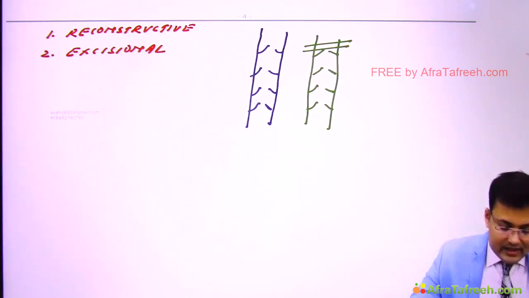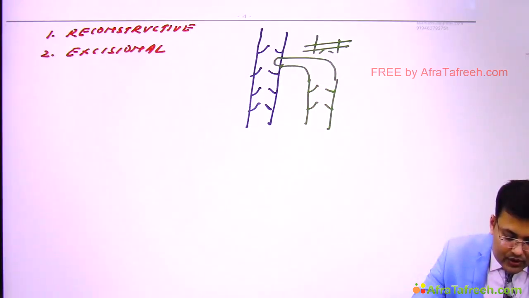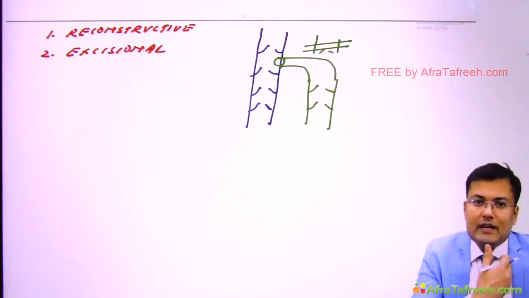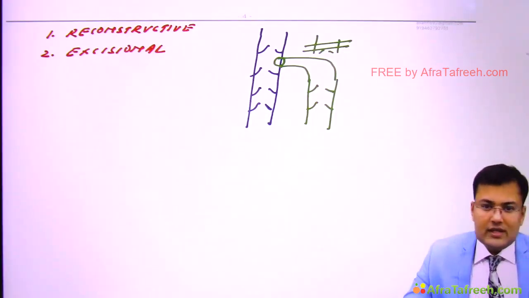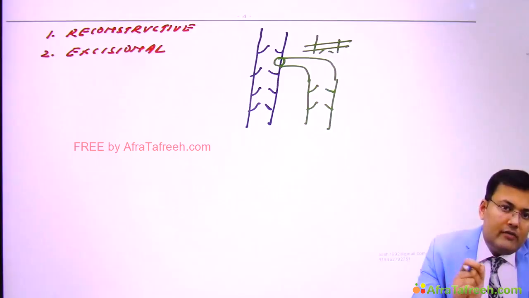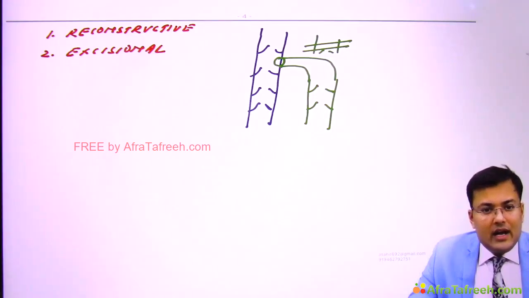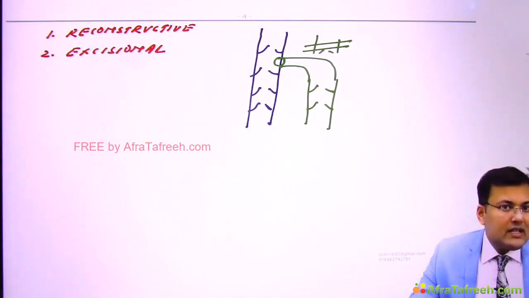So what I'm going to do in this case, if the proximal part of the lymphatics is patent, I'm going to divide the lymphatics. Clear? And after dividing, I'm going to suture this lymphatic to the vein. Ultimately, the whole lymph of the body goes into the left brachiocephalic vein, and via that the superior vena cava and the right atrium. So ultimately it goes into systemic circulation. So what kind of anastomosis? This is lymphovenous anastomosis. And what kind of surgery? This is reconstructive operation. And what is excisional operation?